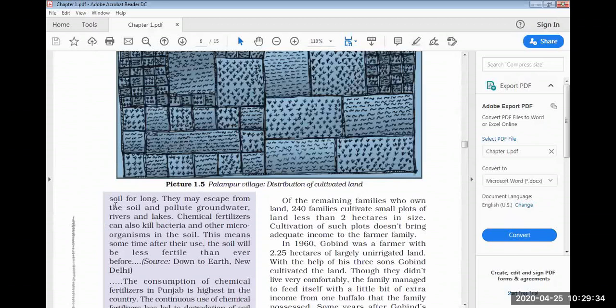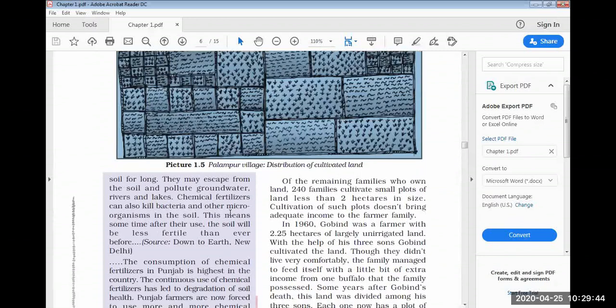कहाँ जाता है? अगर soil में नहीं रहा तो कहाँ गया? They may escape from the soil and pollute underground water. पानी डालेंगे तो वो तो जमीन में जाएगा ना बेटा. So underground water, from there anyhow it joins up to the rivers and lakes when it is rainy or when we have done over watering.